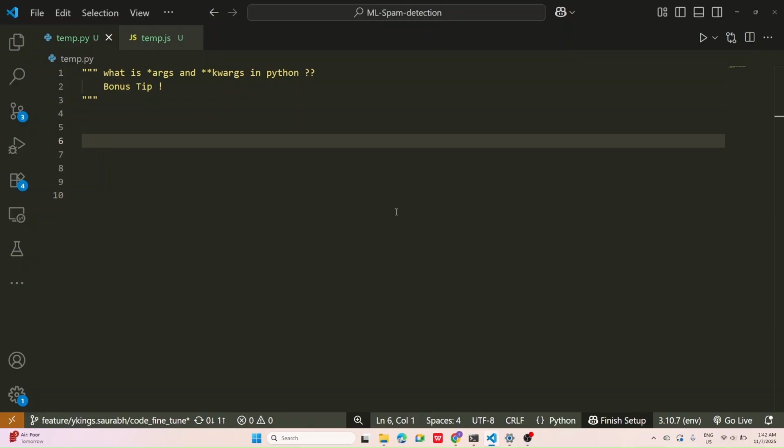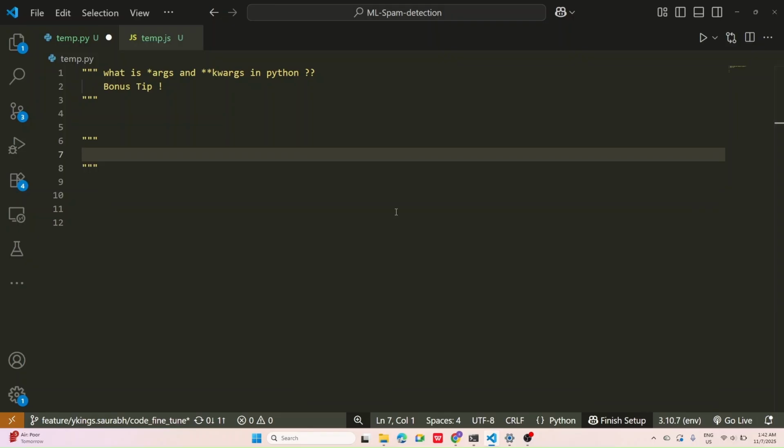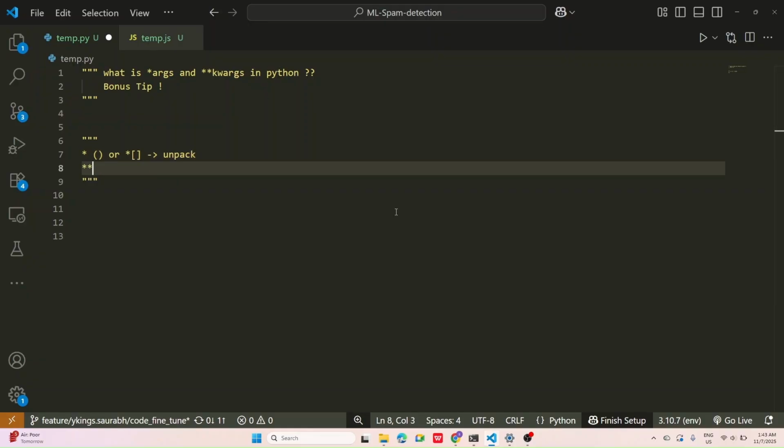There is a rule: if you use a single star with a tuple or a list in a function call, it will unpack. A single star unpacks a list or tuple, and a double star unpacks a dictionary.